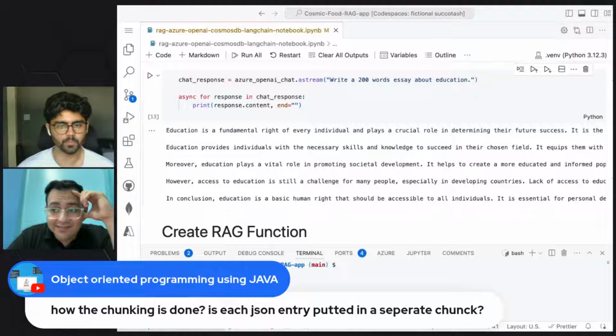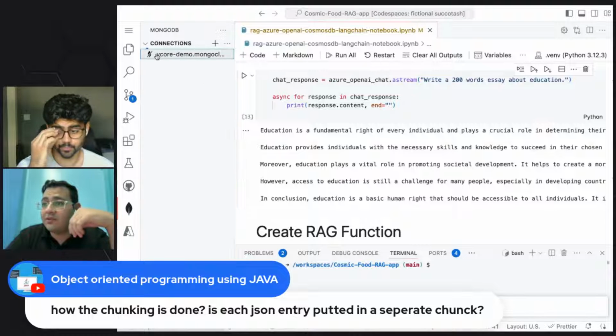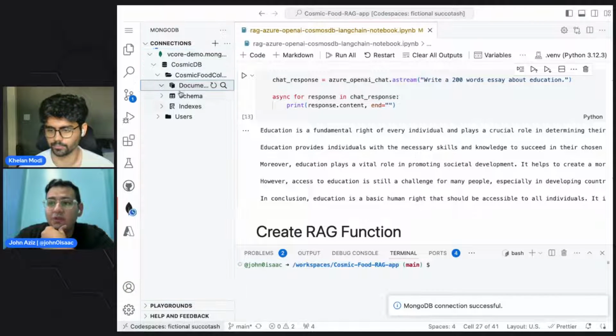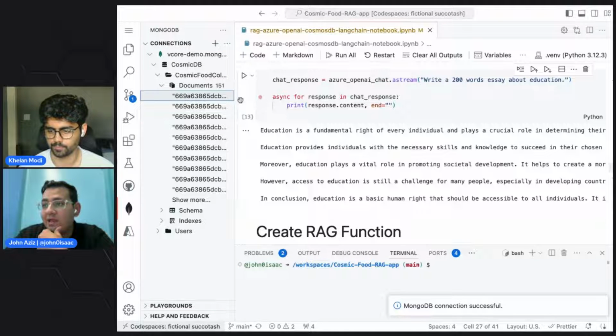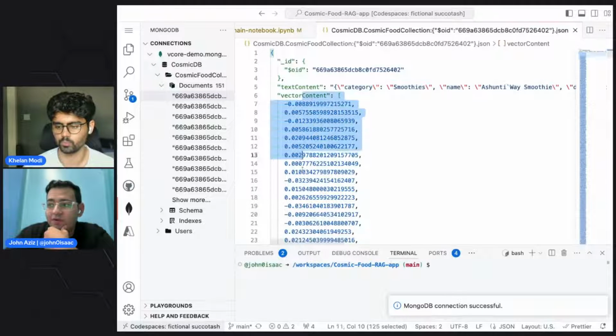And we can see it actually with this one. I think you can see my screen now. This is the database. These are the documents. And this is an example document. It has an ID, the text content, and the vector content.